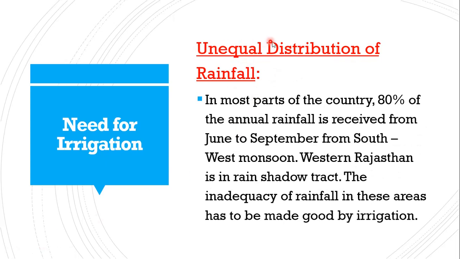A second point is unequal distribution. Most parts of India receive rainfall from June to September, and very little from the northeast monsoon. So even the distribution is not the same. One part of India receives more, the other part receives very little. Other areas become rain shadow areas. So again, unequal distribution.